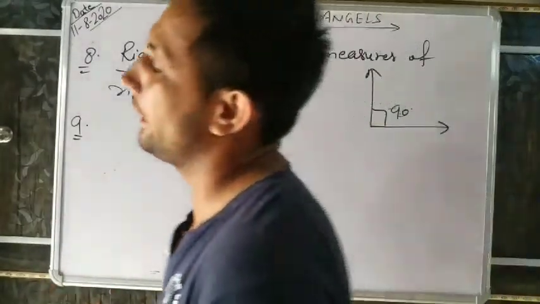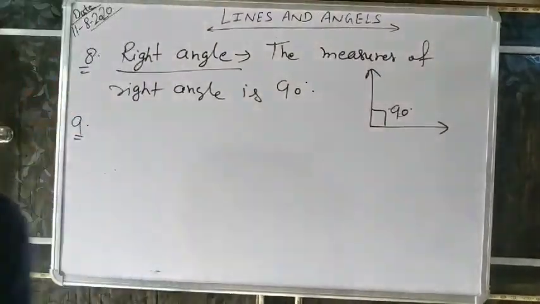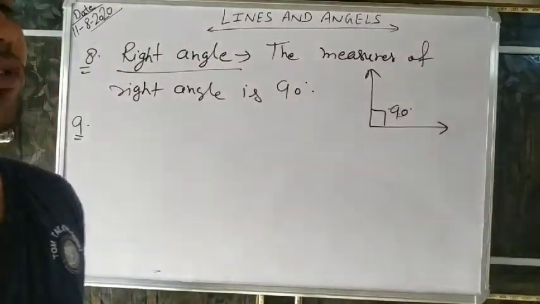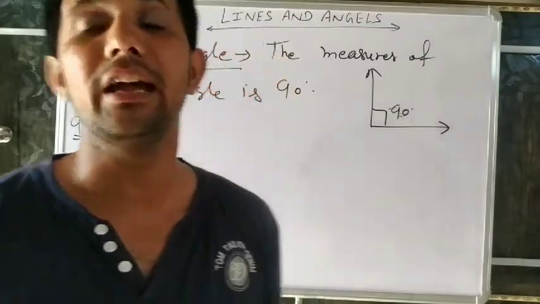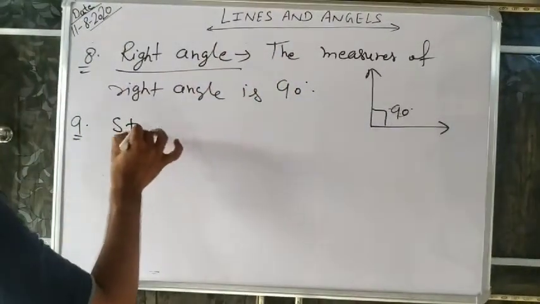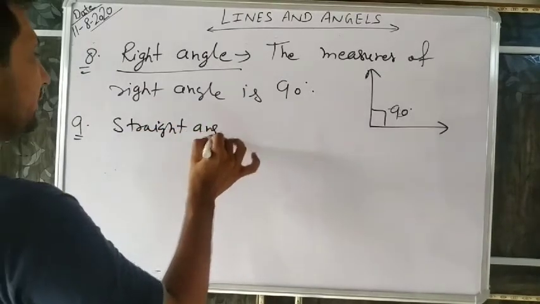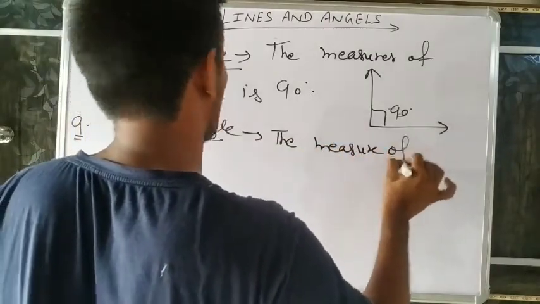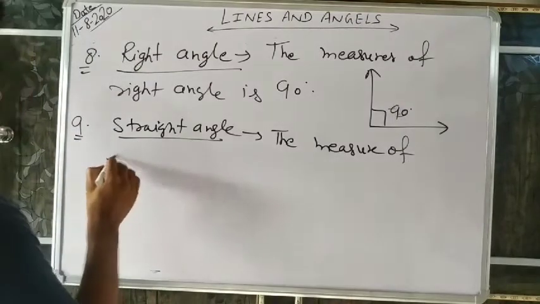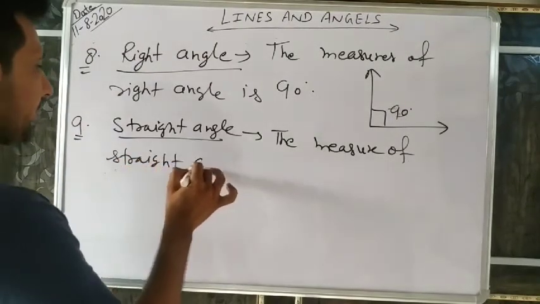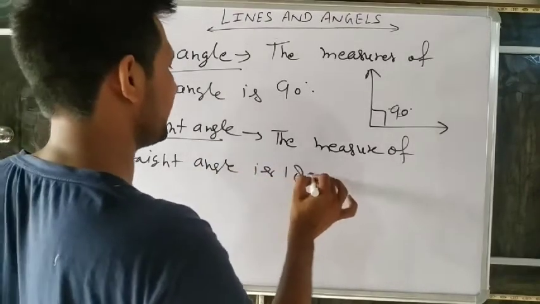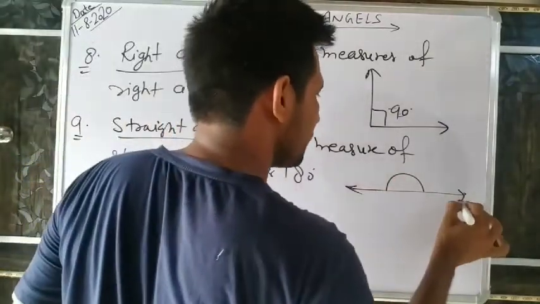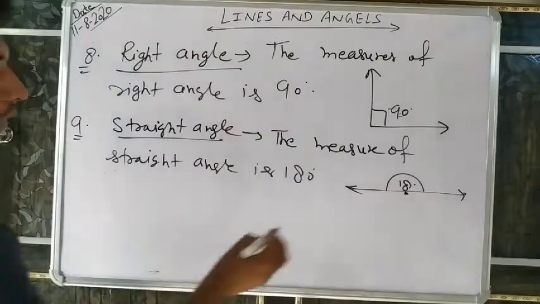Now look, we already know an angle greater than 0 and less than 90 is an acute angle, greater than 90 and less than 180 is an obtuse angle, and an angle of 90 degrees is called a right angle. Now if an angle is 180 degrees, what do we call it? A straight angle. The measure of a straight angle is 180 degrees. Yes, everyone knows, it is like a protractor. It is always 180 degrees.